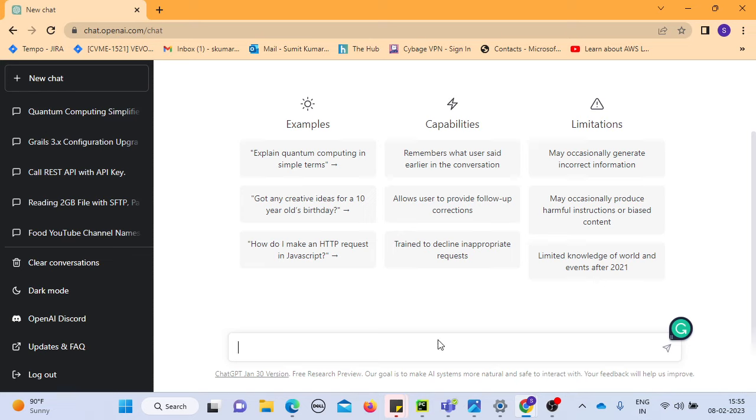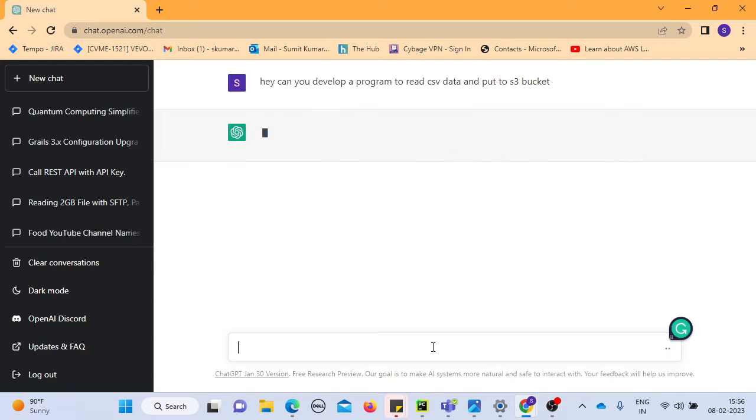Let's say you are a software developer working from a Python background, and somebody asks you, hey, can you write a program that reads the data of CSV and puts that into S3? So you can ask, hey, can you develop a program to read CSV data and put it to an S3 bucket? Well, don't get confused by S3 bucket and all. Just try to understand. You just give an instruction to do some job to ChatGPT.